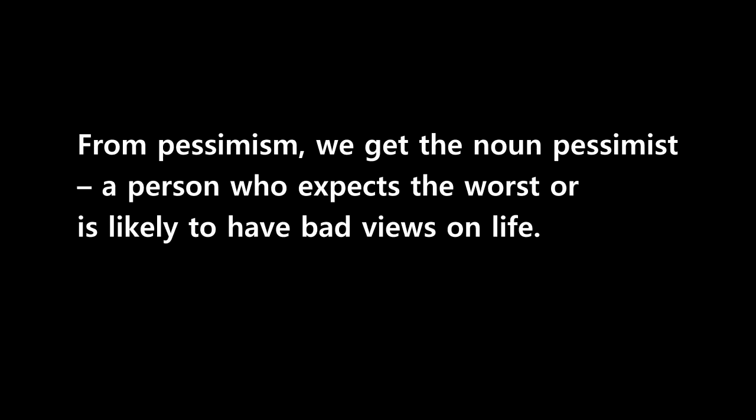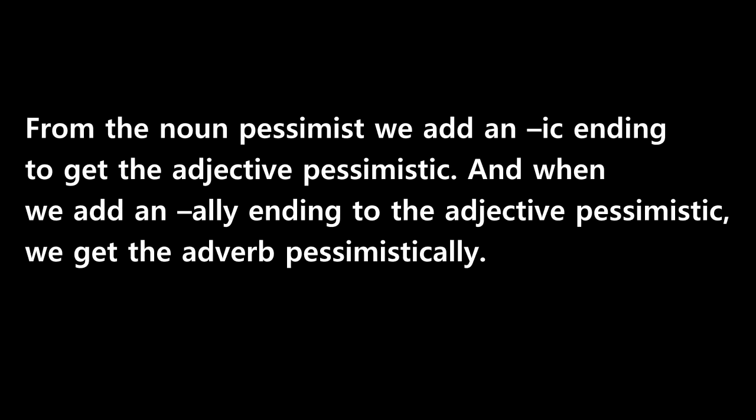From pessimism, we get the noun pessimist, a person who expects the worst or is likely to have bad views on life. From the noun pessimist, we add an ic ending to get the adjective pessimistic. And when we add an ally ending to the adjective pessimistic, we get the adverb pessimistically.